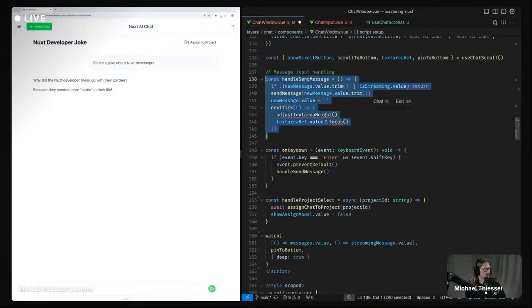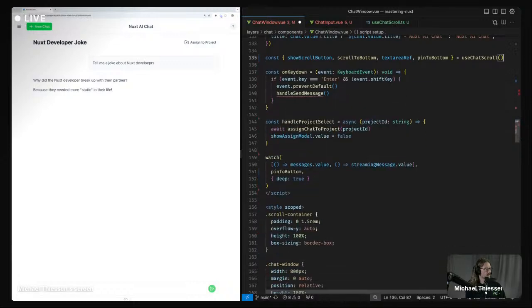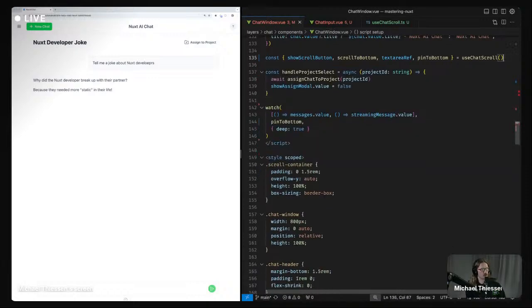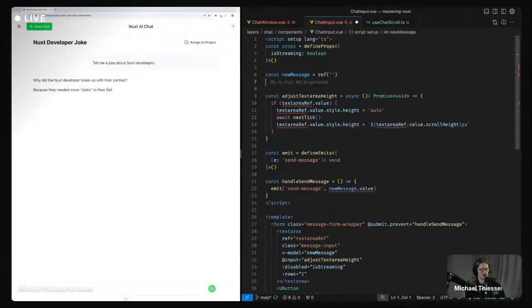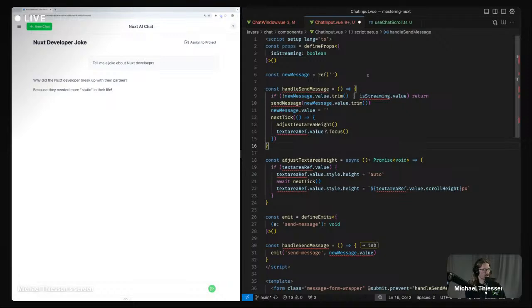Yeah, we want to send the message, then we need to reset and then adjust the text area again. So we've got some logic in here.